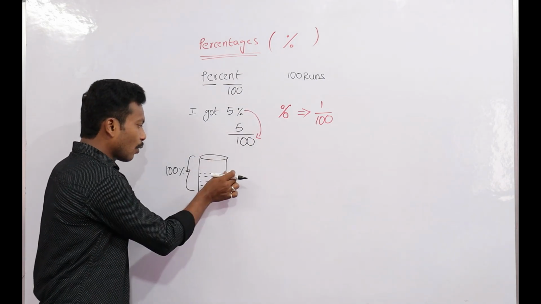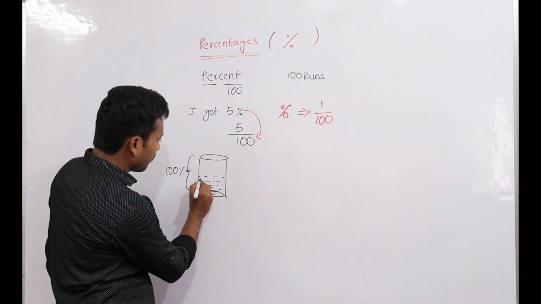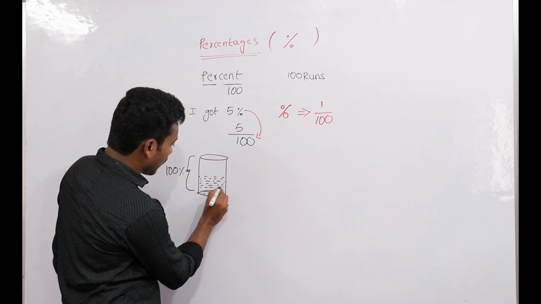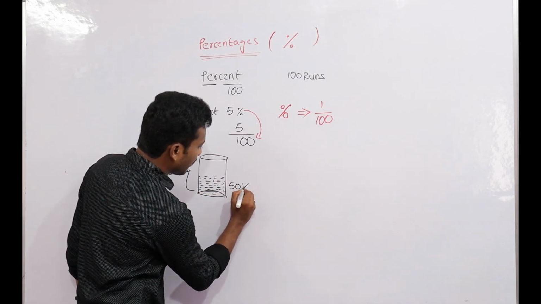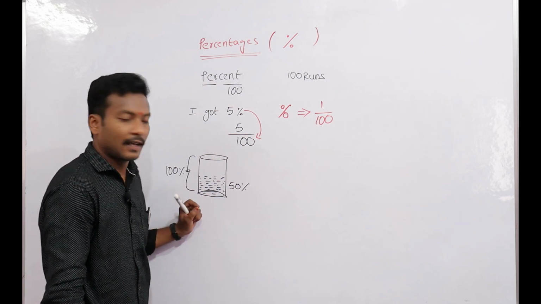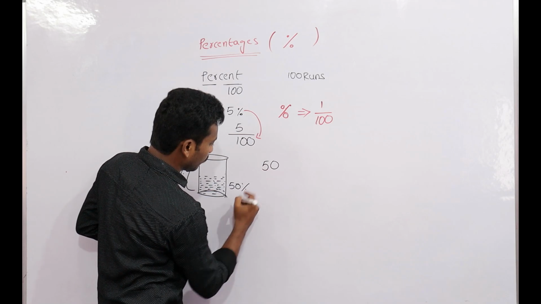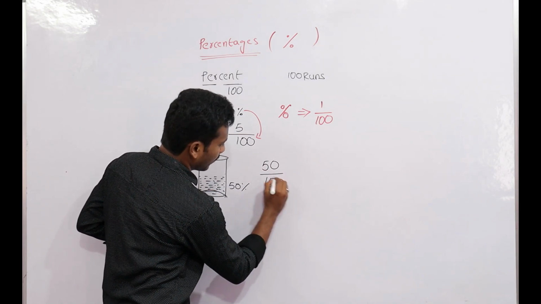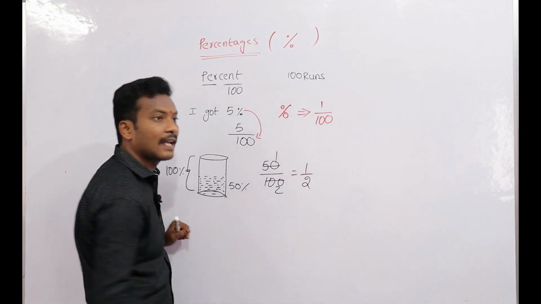Now this is the total percent, a 100% tank. What is the percentage of water? That is 50%. 50% water is there in the tank. 50% means 50 out of 100, that is 1 by 2. Half of the tank is full.